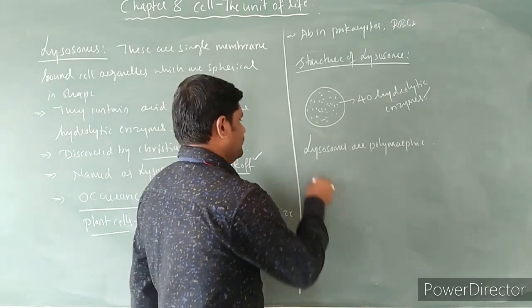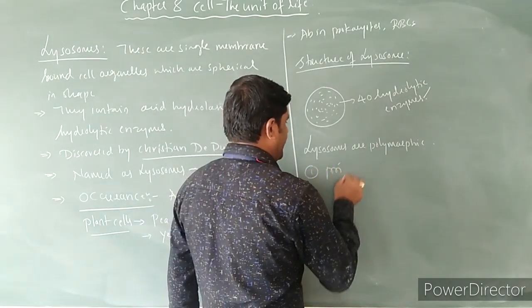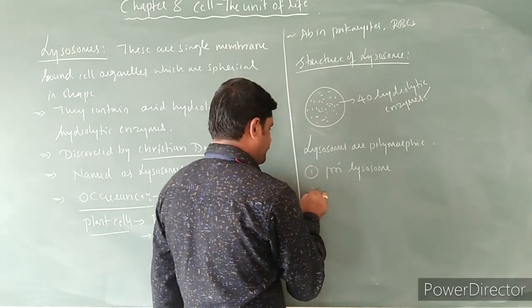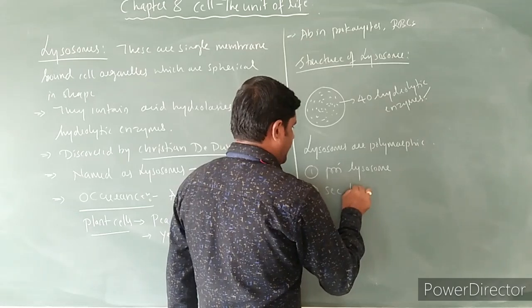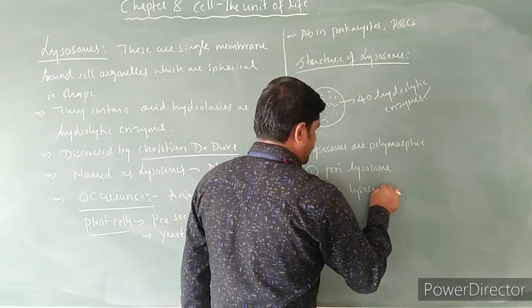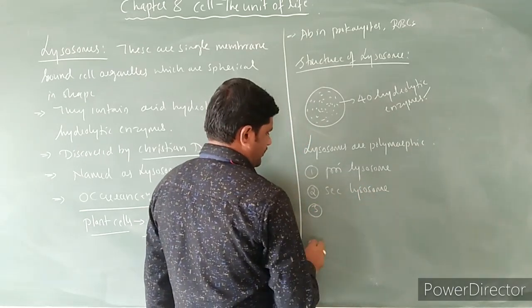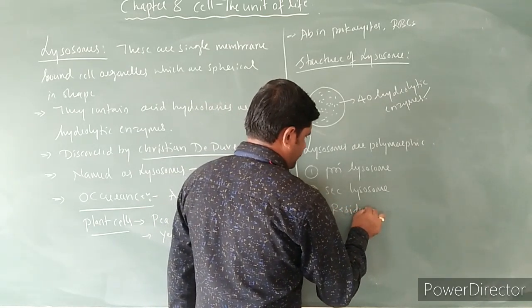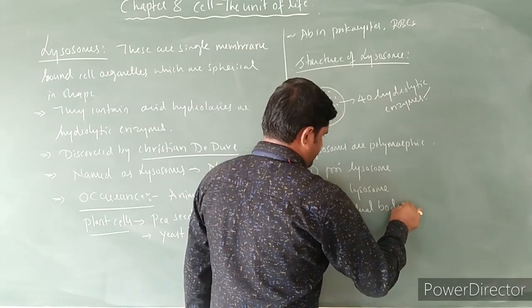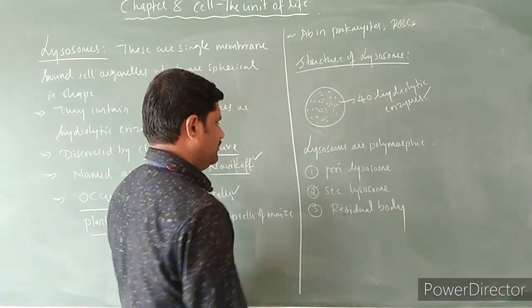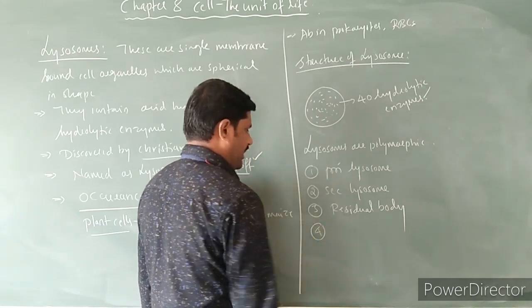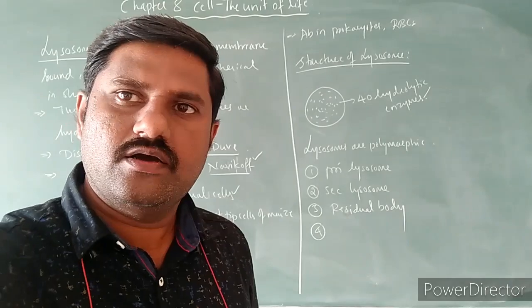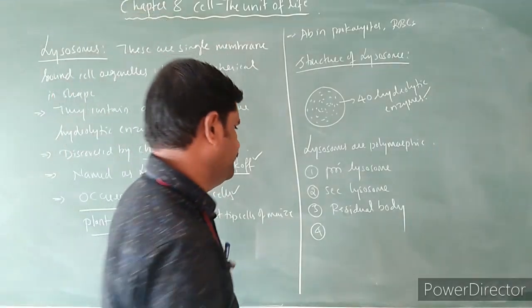One is primary lysosome, the second one is secondary lysosome, the third type is residual body, and the fourth one is autophagic lysosome.